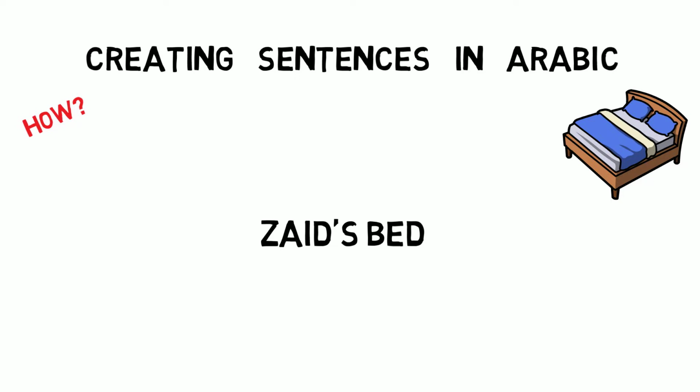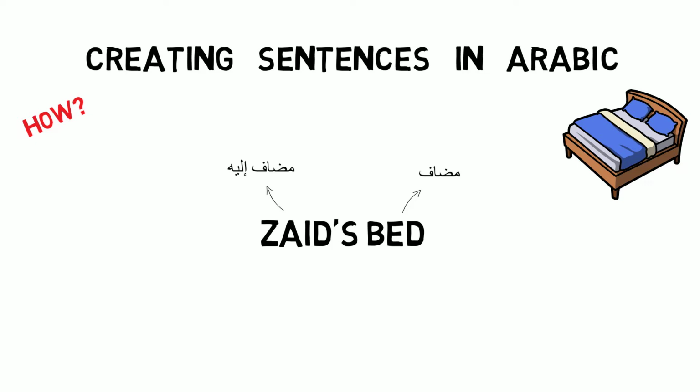If you got that bed is mudaf and Zayd is mudaf ilay, well done. That is correct. Now, how do you work it out? The thing you are referring is the bed. And who are you referring the bed towards? Zayd. So the bed becomes the mudaf, and whoever you're referring towards, which is Zayd, becomes mudaf ilay.